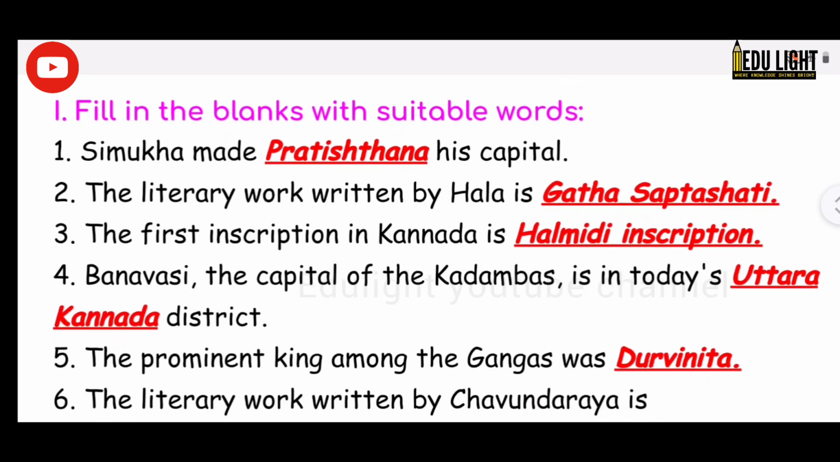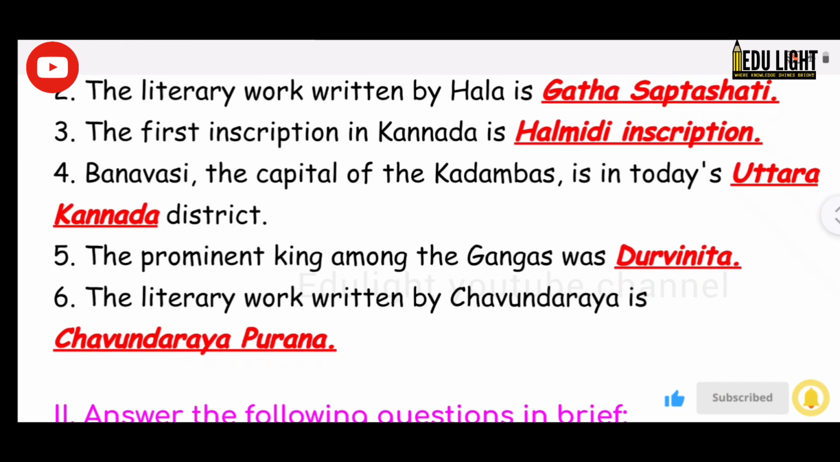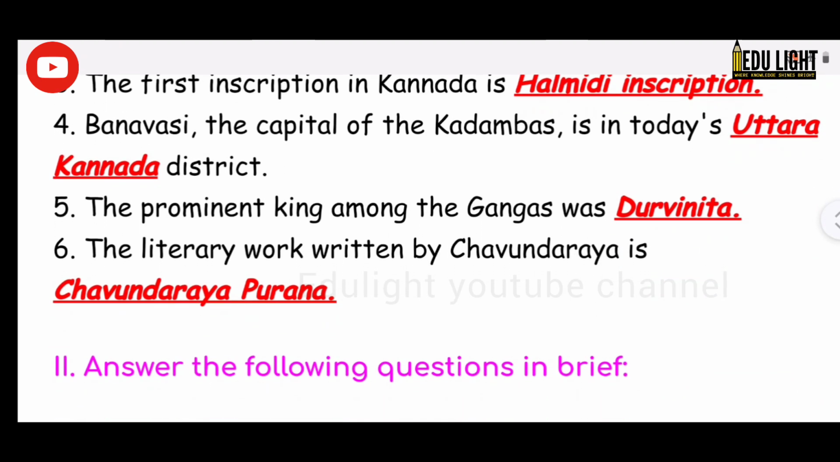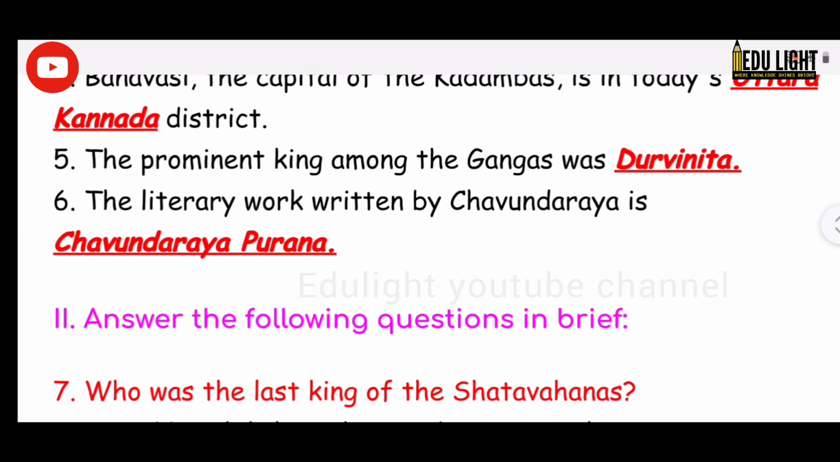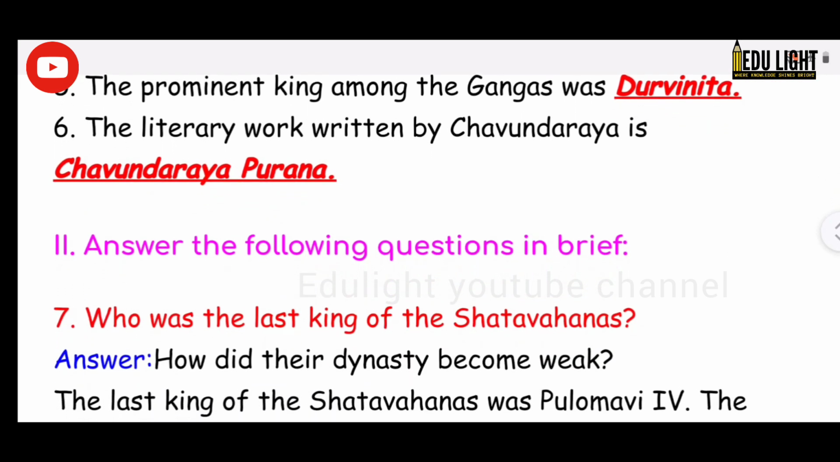4. Banavasi, the capital of the Kadambas, is in today's Uttara Kannada district. 5. The prominent king among the Gangas was Durvinita. 6. The literary work written by Chavundaraya is Chavundaraya Purana.